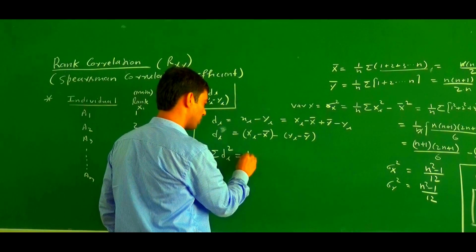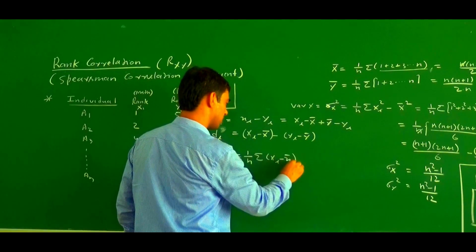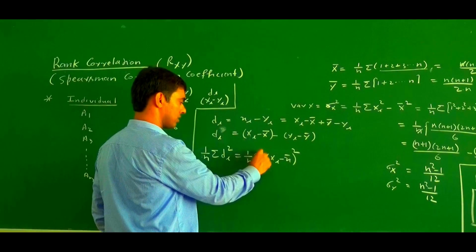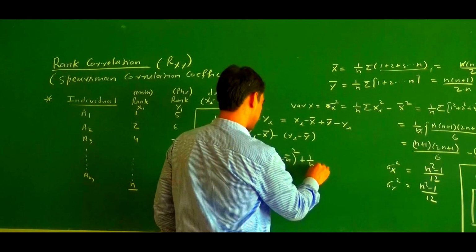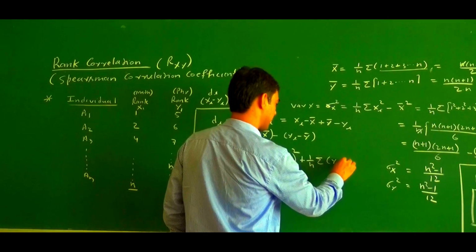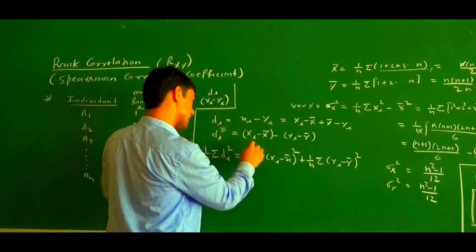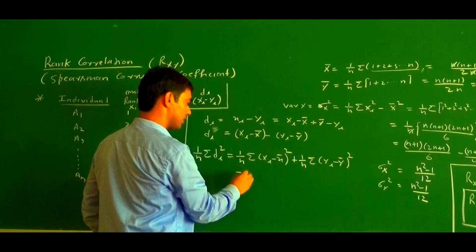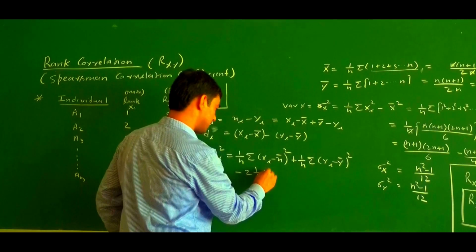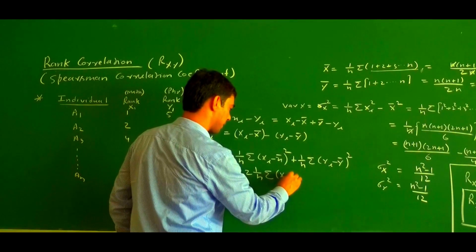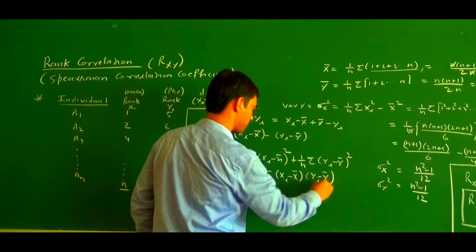So this becomes 1 upon n summation of xi minus x bar whole square, plus 1 upon n summation of yi minus y bar whole square, minus 2 times 1 upon n summation of xi minus x bar into yi minus y bar.